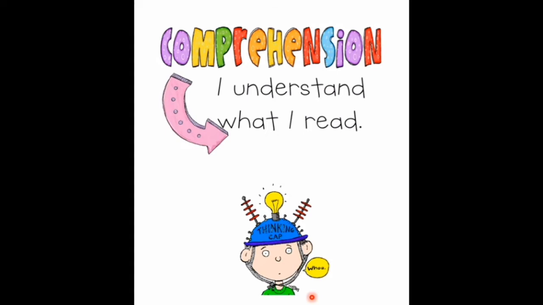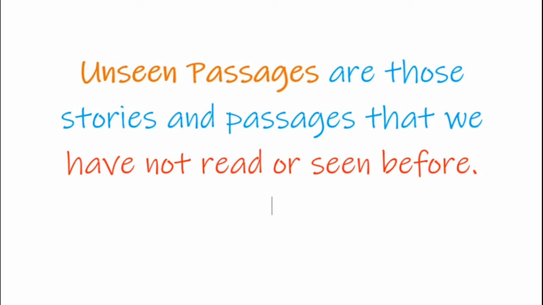So in this topic we cover unseen passages or stories or unseen poems. Now what do we mean by them? Unseen passages are those stories, passages, paragraphs you can say, or poems that we have not read or seen before. That means they are new to you. They are not from your book. They are new to you, that you have not seen, unseen, जो आपने नहीं देखा, right?